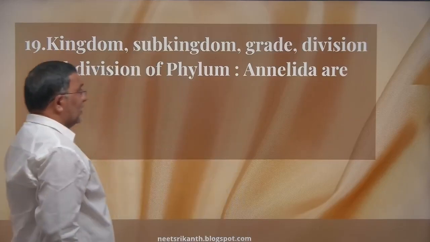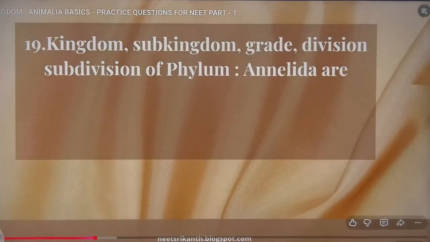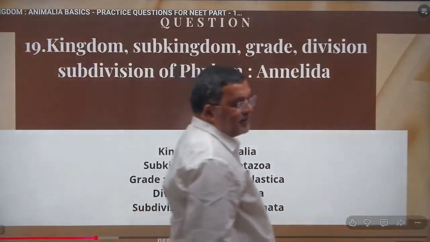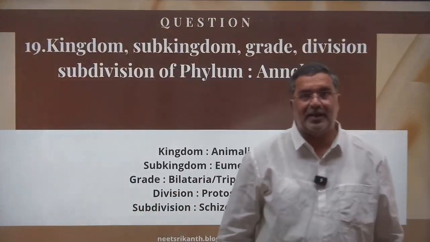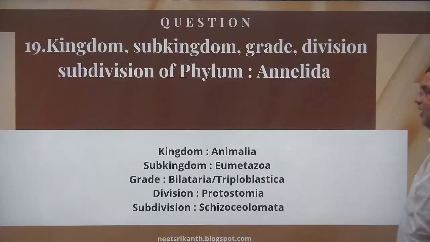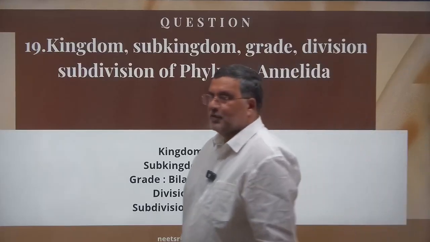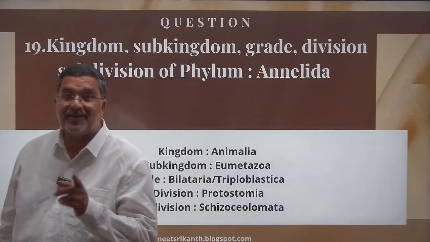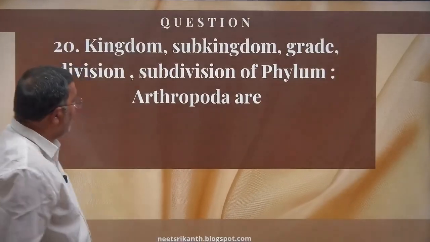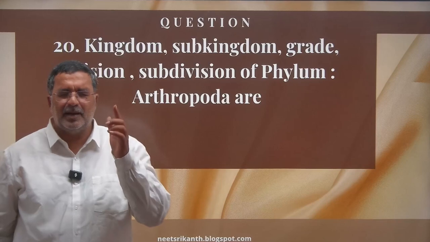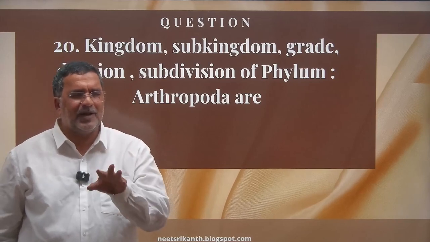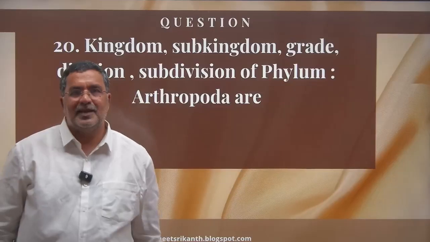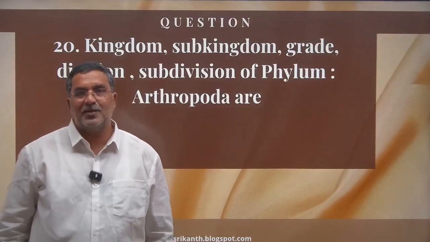Okay, let me continue. Phylum Annelida. Kingdom Animalia, subkingdom Eumetazoa, grade Bilateria or Triploblastica, division Protostomia, subdivision Coelomata. How you answer also matters here. If you answer loosely, that is called short-term memory. You may forget this in 1 or 2 days.